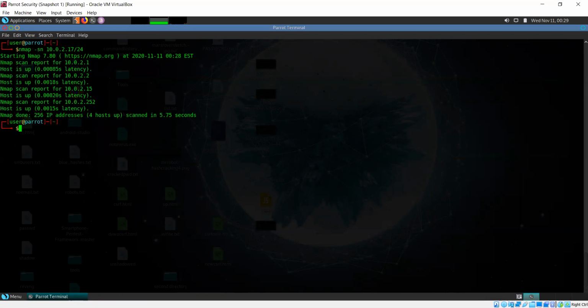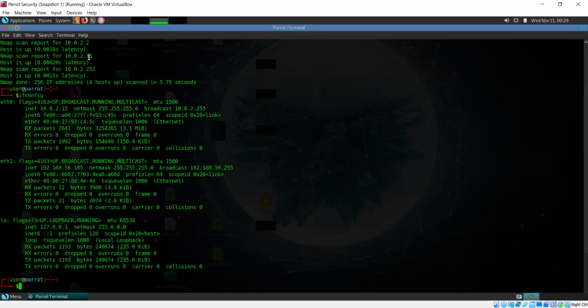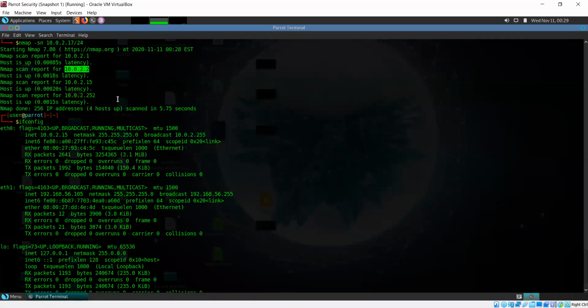It's telling me that there are currently 4 hosts up. If I do an ifconfig, this is my 10.0.2.1. This is the IP of the gateway, so I can rule that out as well. So I have 2 possible IPs currently, 2.2 and 2.252.